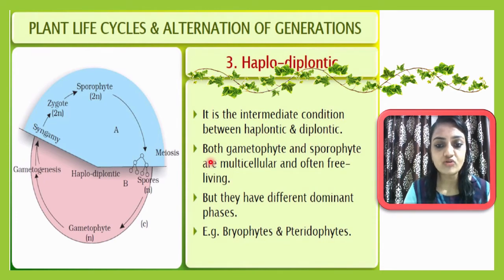Both gametophyte and sporophyte in this case are multicellular and often free living. But they have different dominant phases. Here you cannot say that this one is the dominant phase. Examples of this type are bryophytes and pteridophytes. So you can see both types of phases have equal weightage. Whether it is gametophyte or sporophyte, both will be found in equal measure.